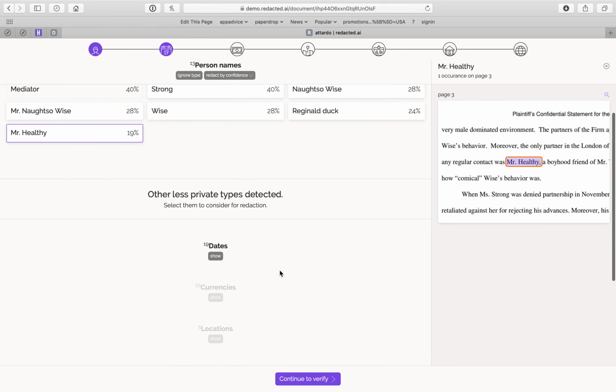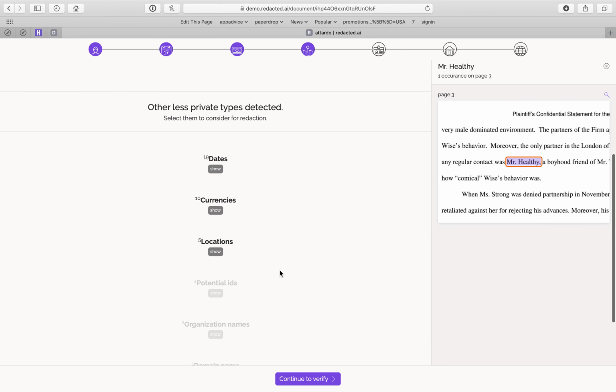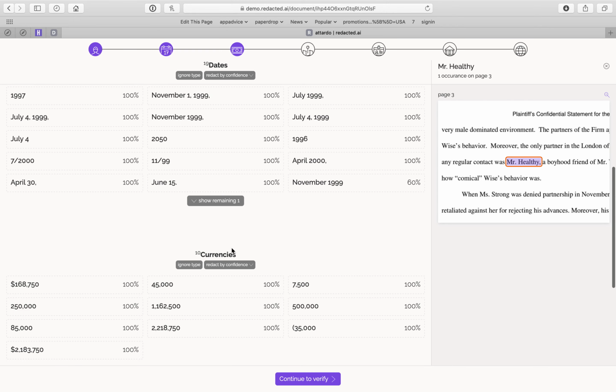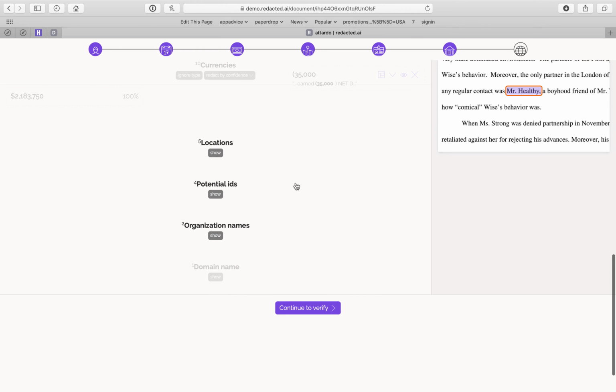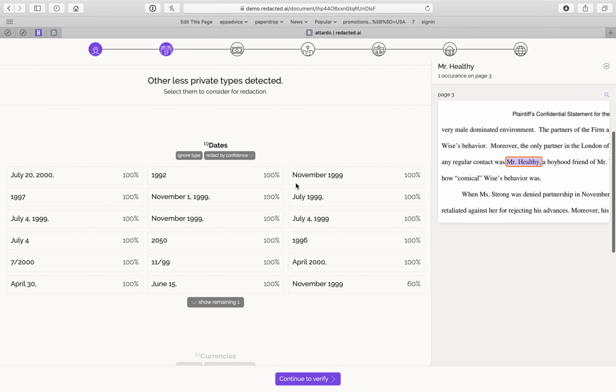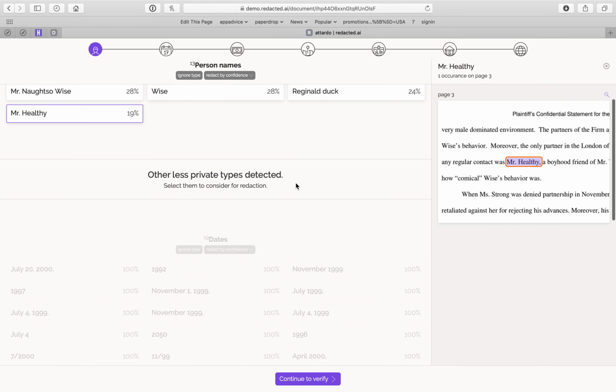Now we can go through and then there's a bunch of other things that we found to be less sensitive. For example, dates and currency. So by default, we have them unredacted. You can choose to redact them if you'd like. We found them, but this is something that we by default do not redact.